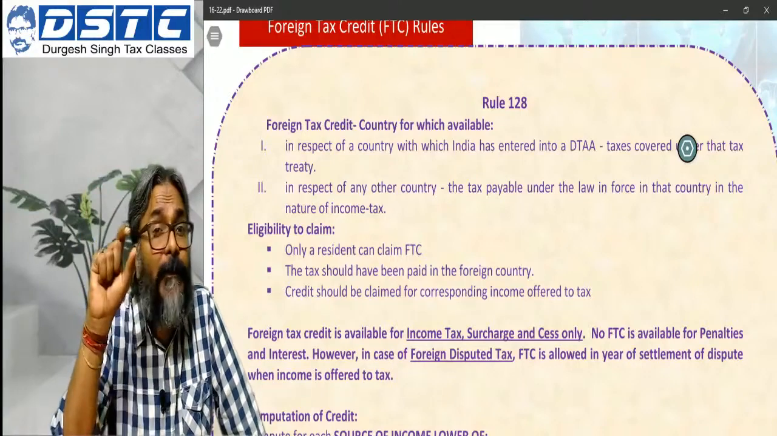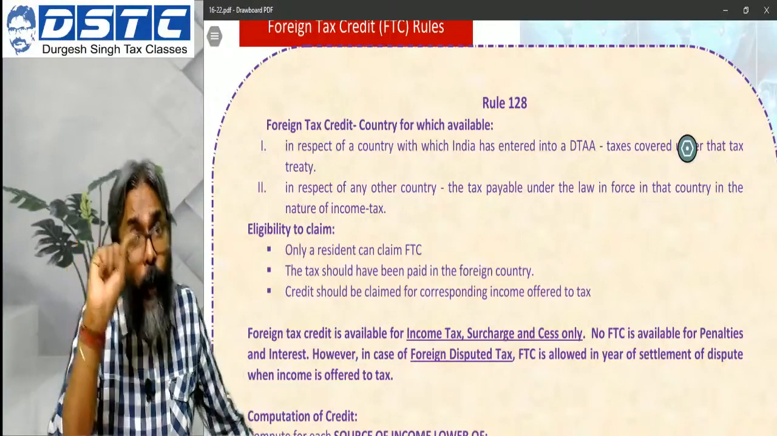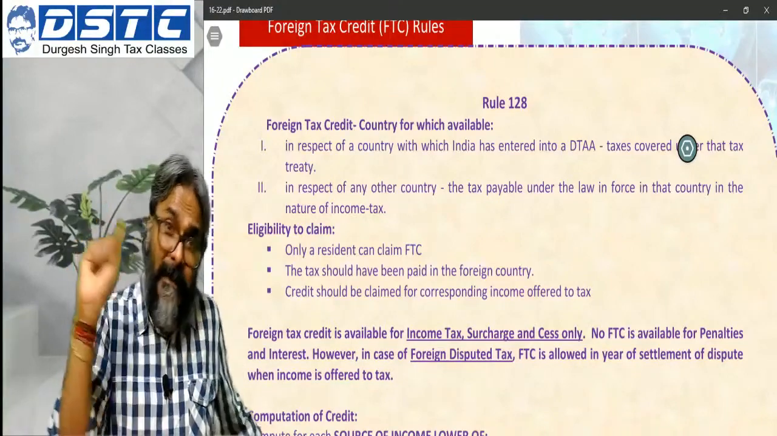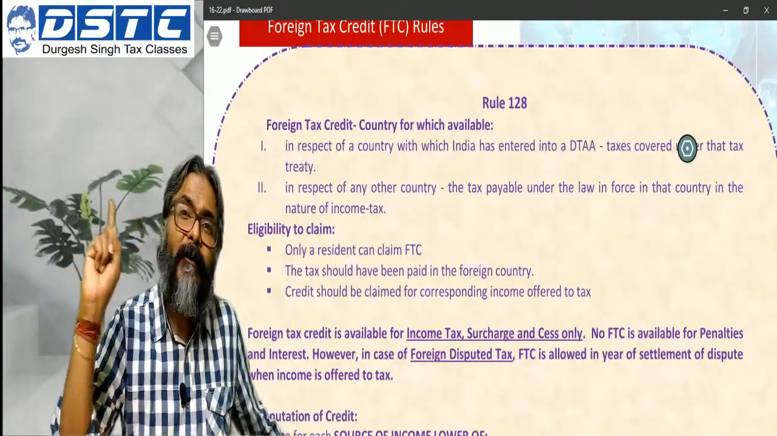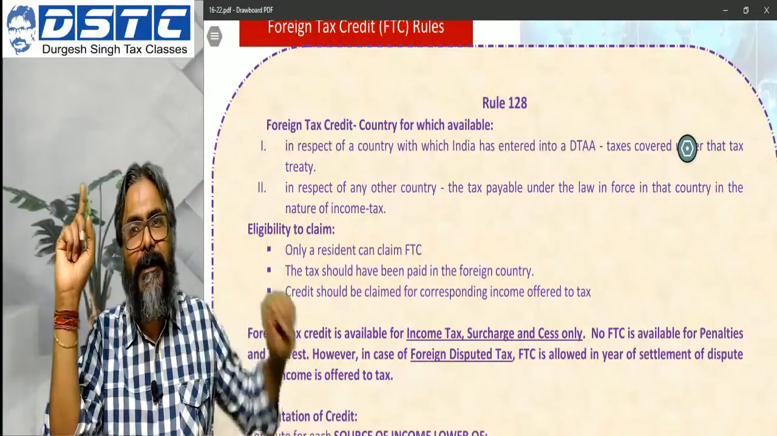Fine, because treaty says what? The said income shall be taxed only in the country of resident. If this is the language, then only India would be the one who will have the right to tax this. USA can't touch this particular income.